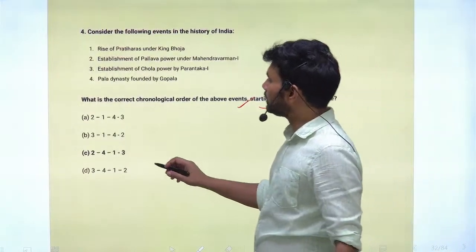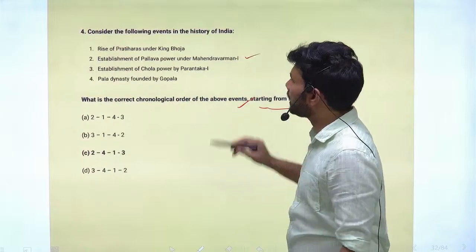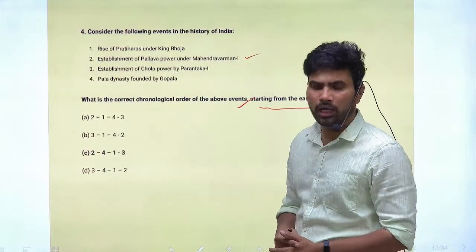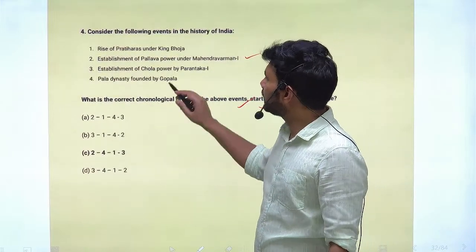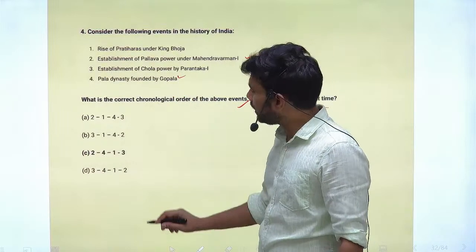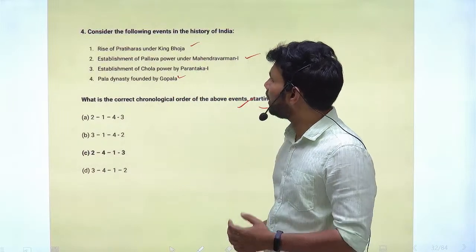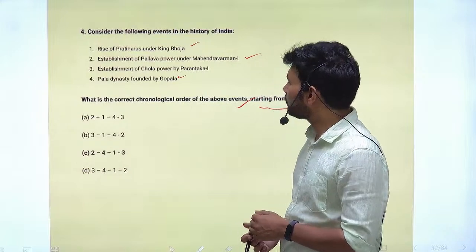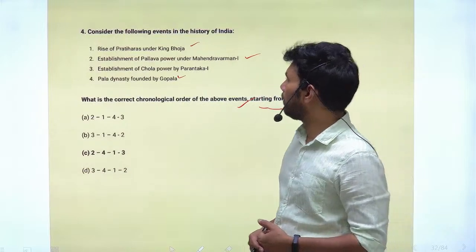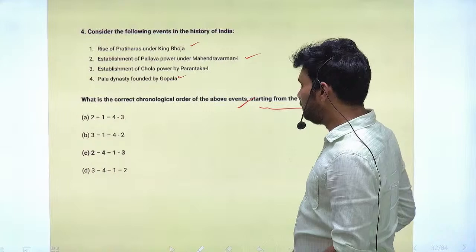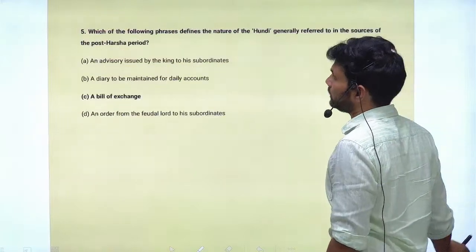So in this, first happened is the second: the establishment of Pallava power under Mahendravarman I. Next is Pala dynasty founded by Gopala. Next is rise of Pratiharas under King Bhoja. Last one is establishment of Chola power by Parantaka I. Correct option is option C.